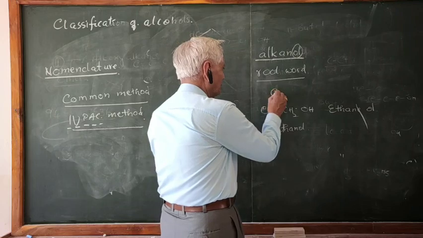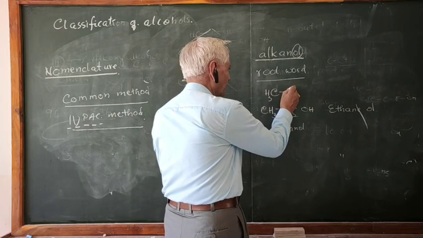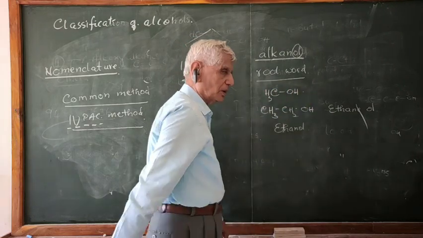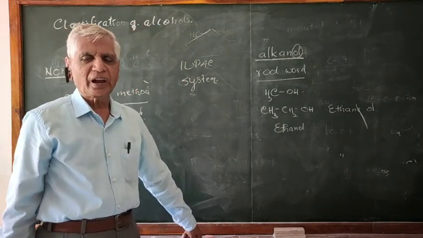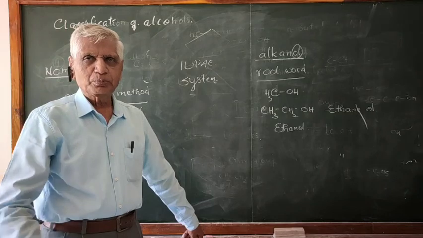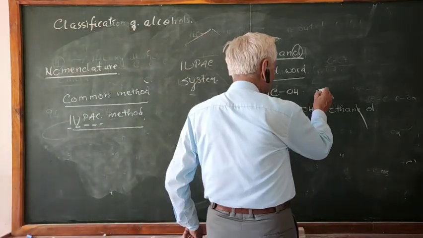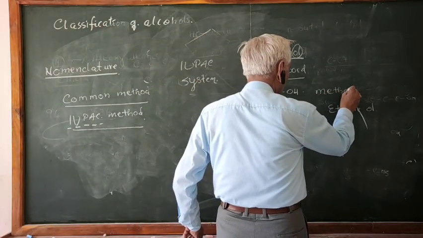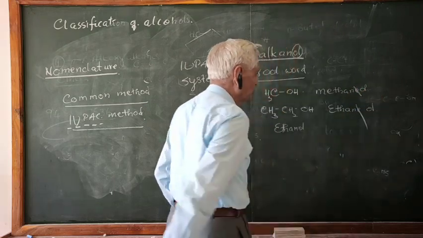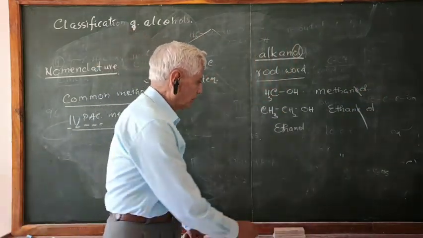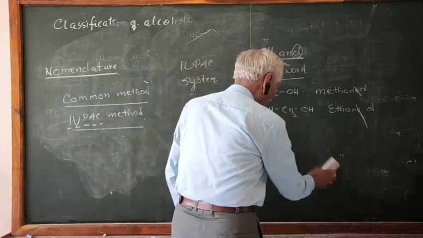Similarly, a simple compound CH3OH. There is only one carbon. The root word is methane. Remove the E and put there OL. Methanol. Therefore, it is methanol. Similarly, you can give many examples.